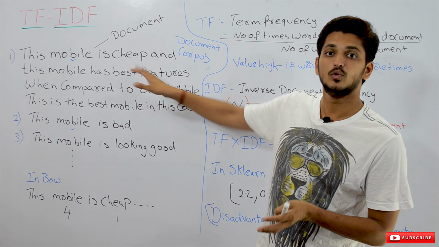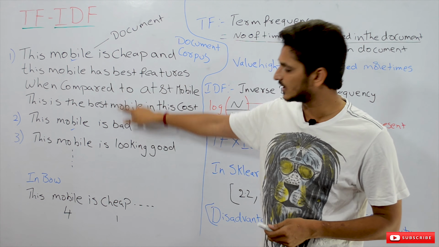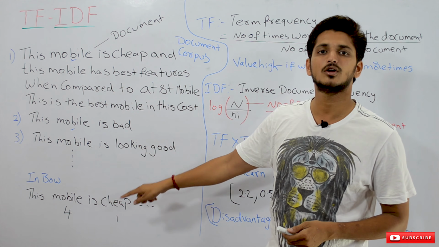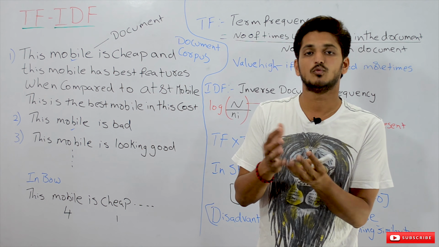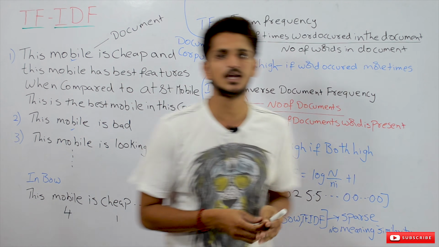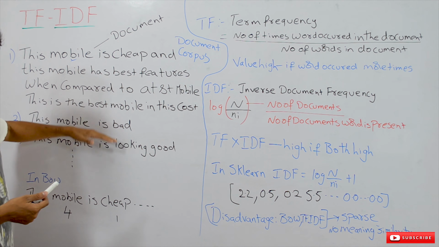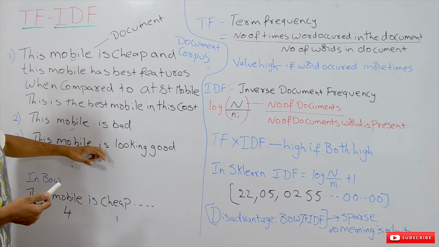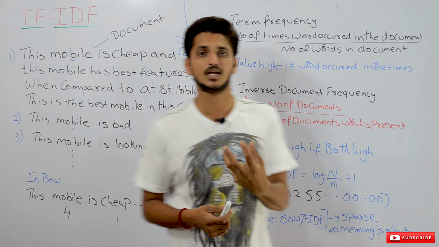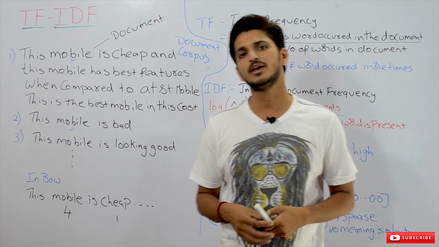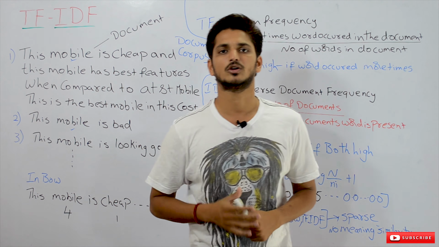So we should not give more weightage to the words that occur frequently in all the documents. This is not considered in bag of words. So what TF-IDF will do is give more weightage to the words that occur less frequently across all the documents. Let's take an example. Suppose here cheap is the word. In our 70,000 feedbacks that we collected, we have the word cheap in only 2 documents. The 2 documents are positive documents.